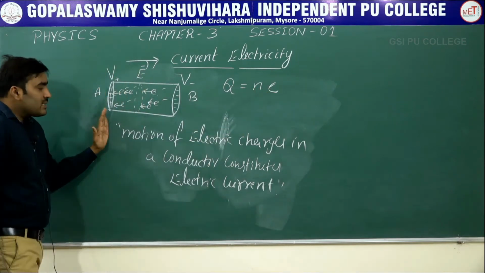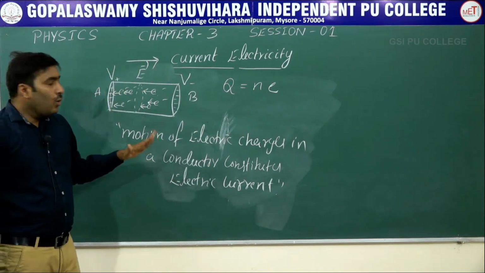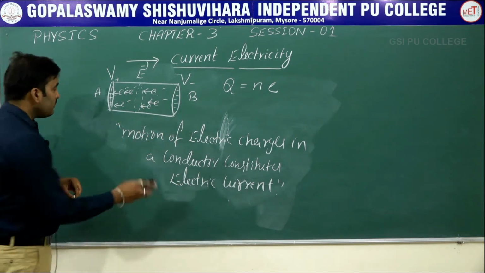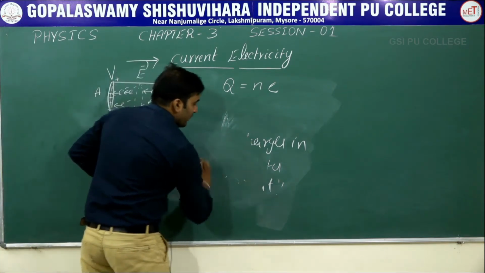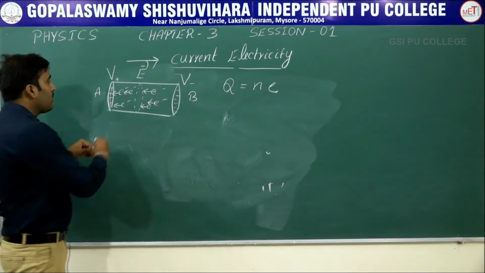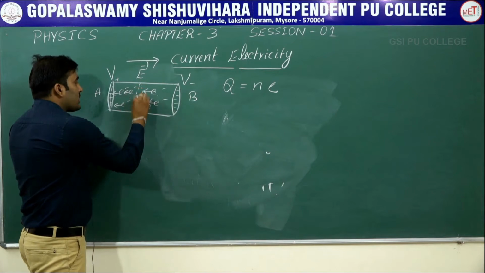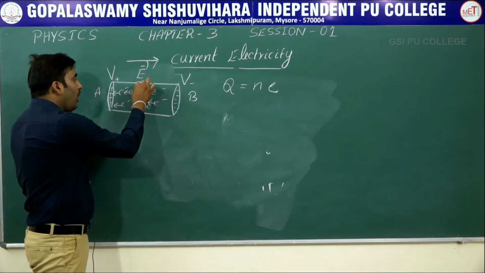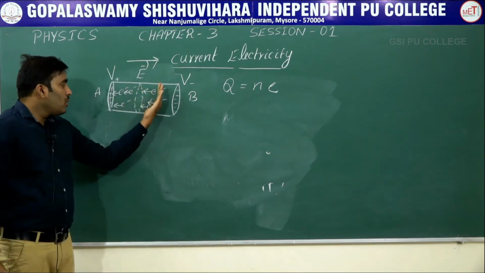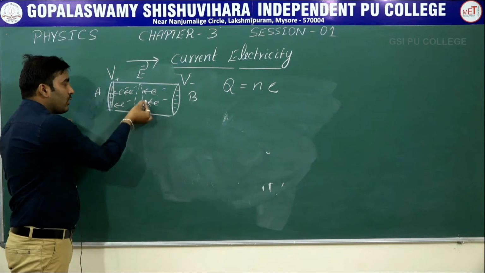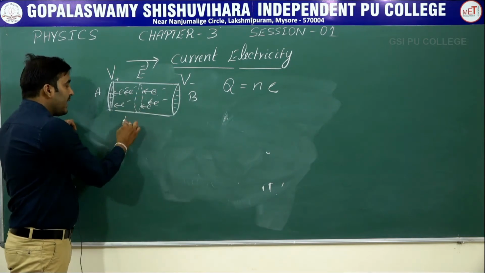Now what is the equation for current, or how can one define the current? I told you that this is a cross section of a conductor. All the electric charges are crossing this cross section in a time t.